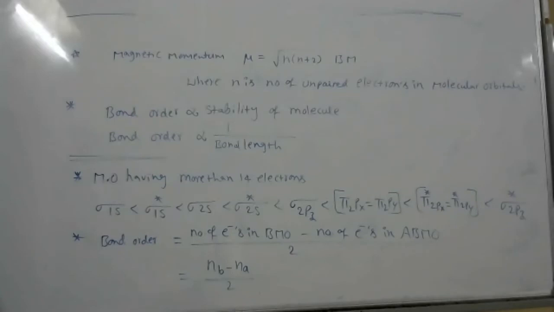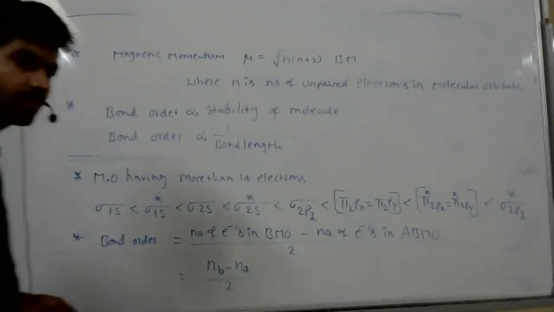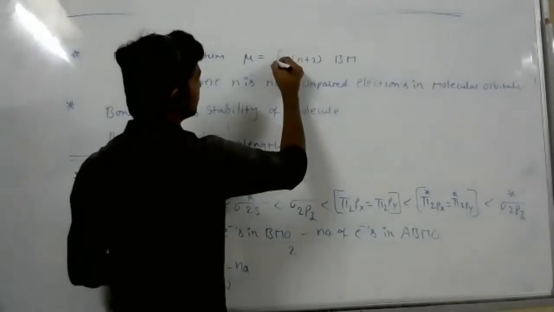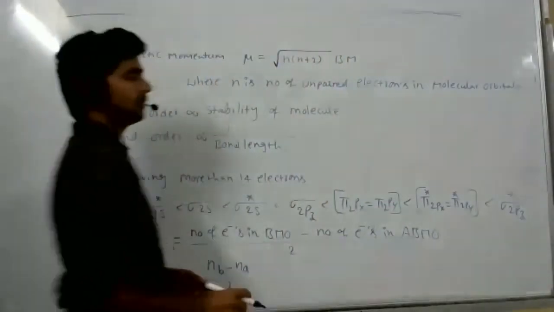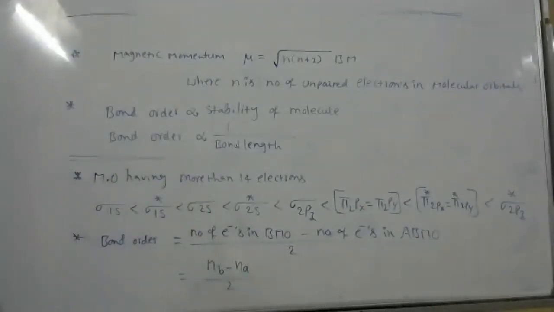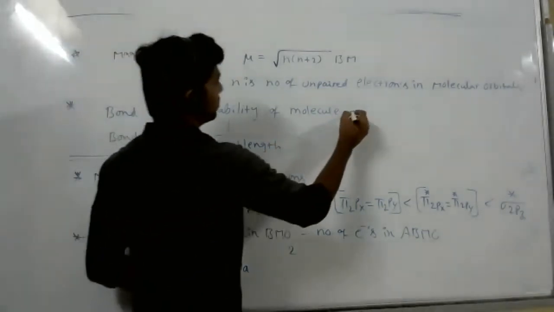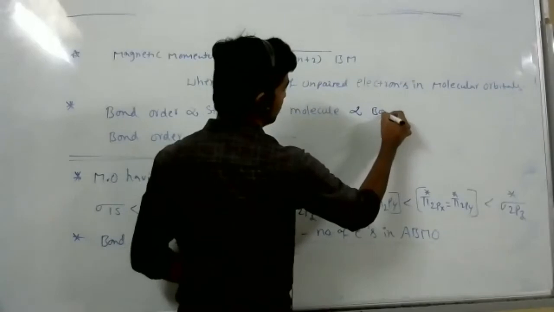So that is root of n into n plus 2. Further you can write directly proportional to bond dissociation energy also.